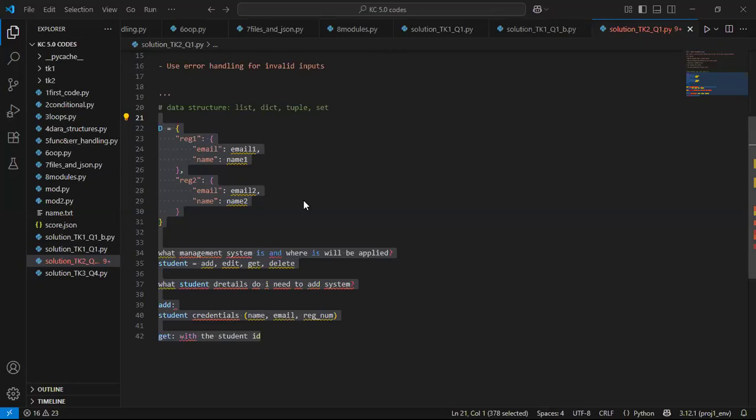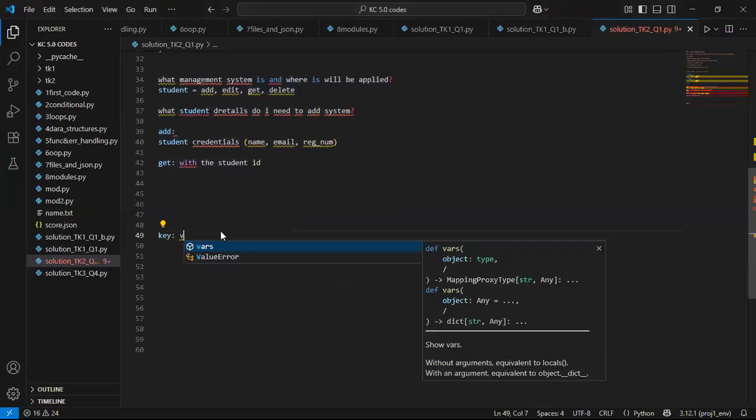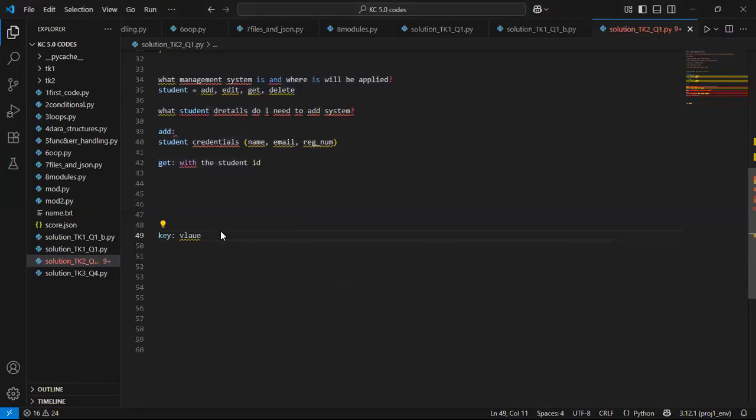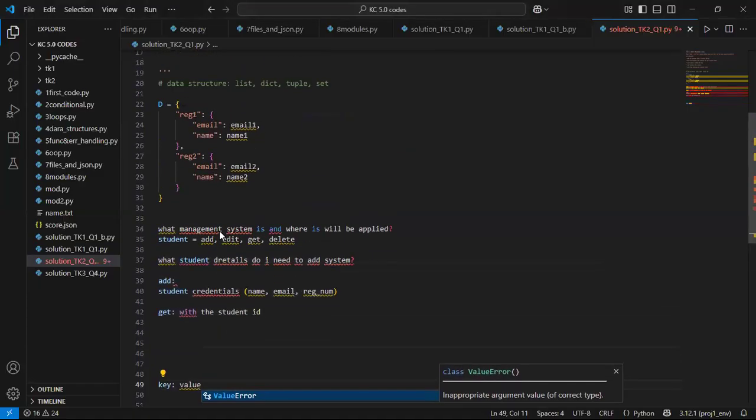I said I was thinking it's only two elements that were in a dictionary, but now I'm seeing rec, email, and name. All right, so let me dissect that dictionary properly. Yes, every item in a dictionary comes in pairs, right? Every dictionary item comes in a pair, key and value. That's how every item in a dictionary should look, key and value. So now, if you look at our dictionary that we have here, if you look at how I arranged it.